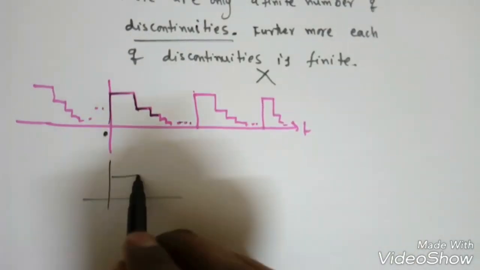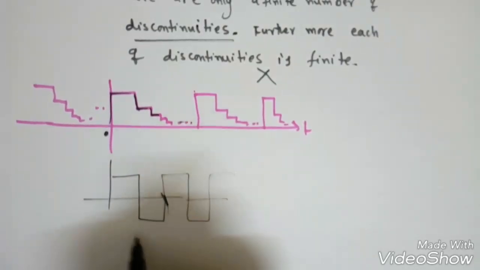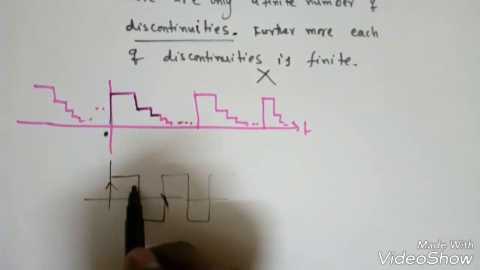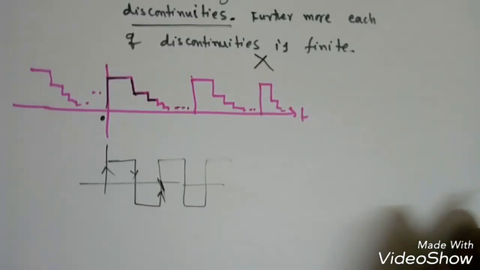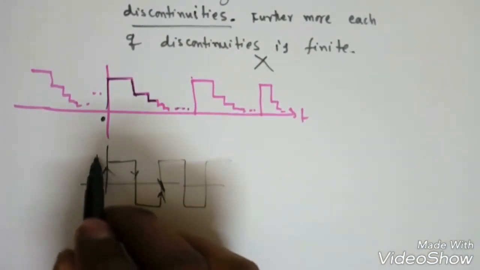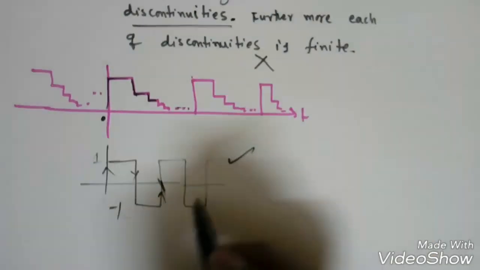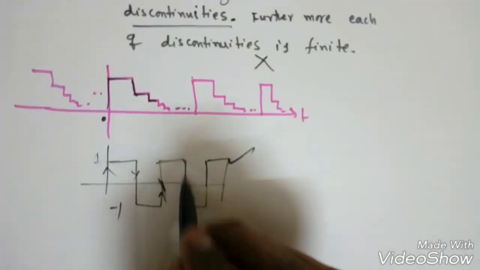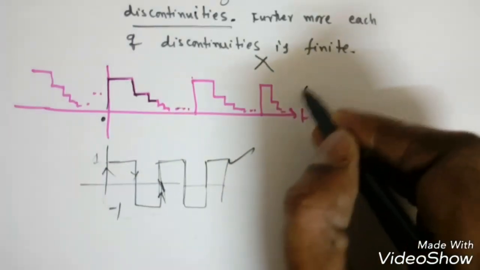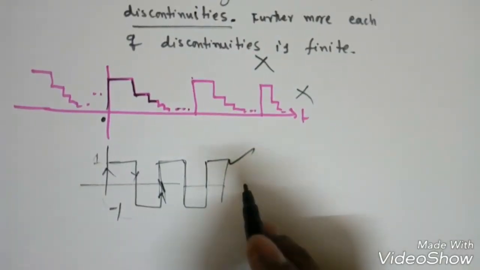Again, if you see here a square wave, suppose this is a period, we get this is 1, 2 and 3, only 3 discontinuities, right? A finite number, and each of these discontinuities, suppose this is 1 and this is -1, is finite. So for this I can represent the Fourier series and find the Fourier series coefficients. For this one I cannot. So these are the 3 Dirichlet conditions to find the Fourier series representation, right?